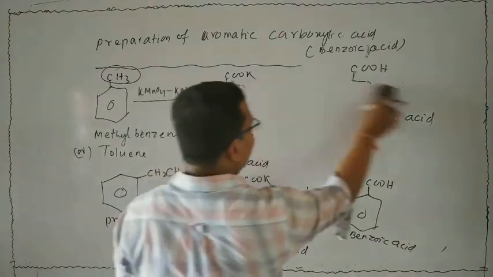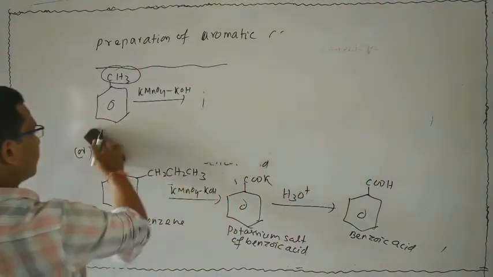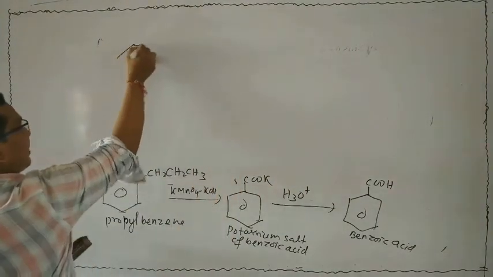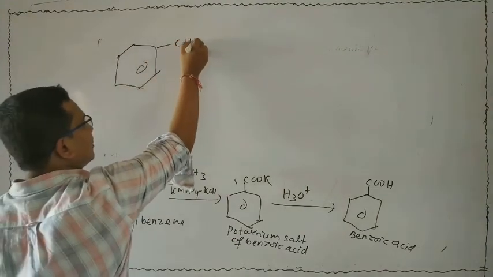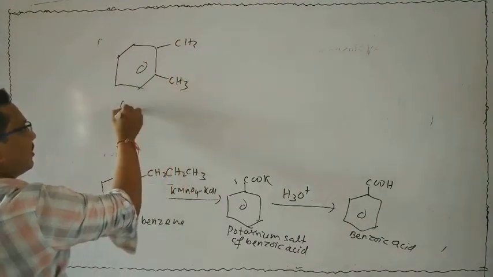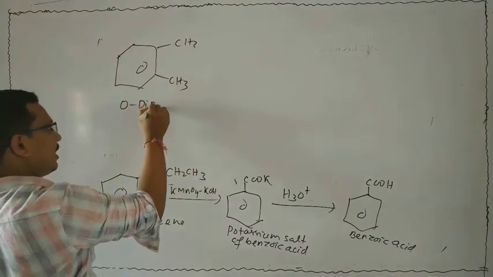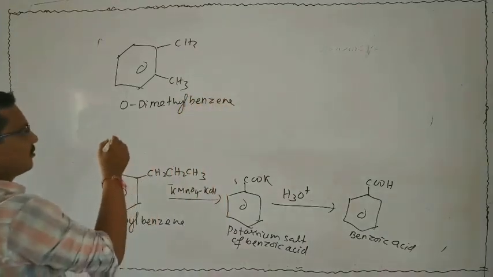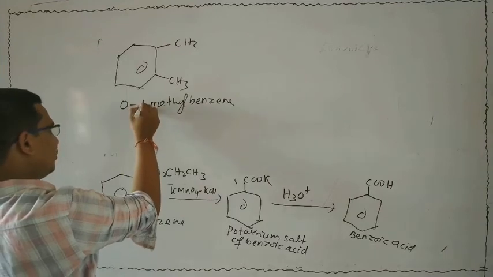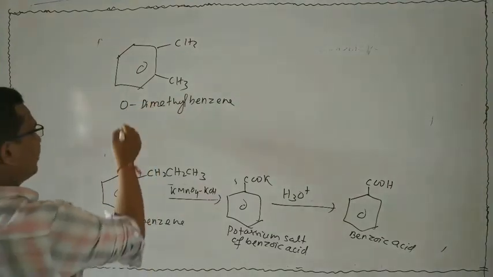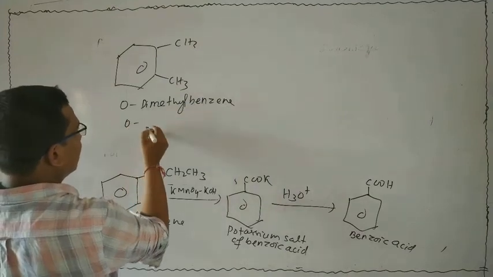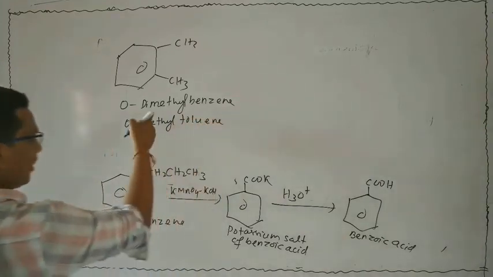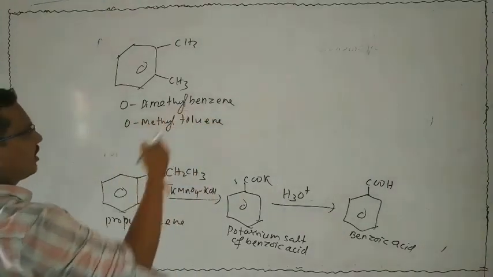Suppose we take another example. CH3, here CH3 is present. Then this is ortho-dimethyl benzene. Or you can write ortho-methyl toluene. Dimethyl benzene, simply we can also write 1,2-dimethyl benzene.